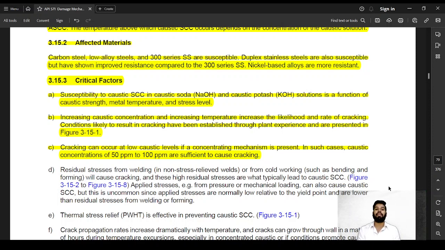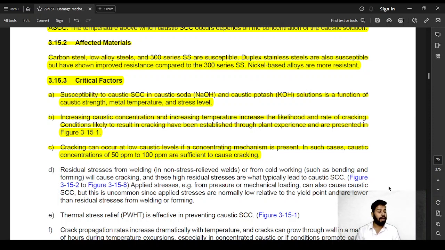Critical factors: susceptibility to stress corrosion cracking in caustic soda and caustic potash solutions is a function of the caustic strength, metal temperature and stress levels. Increasing the caustic concentration and increasing the temperature increases the likelihood and the rate of cracking. Conditions likely to result in cracking have been established through plant experience and are presented in figure 315-1. We'll talk about that figure when we get there. Cracking can occur at low caustic levels if a concentrating mechanism is present. In such cases, caustic concentrations of 50 ppm to 100 ppm are sufficient to cause caustic cracking.